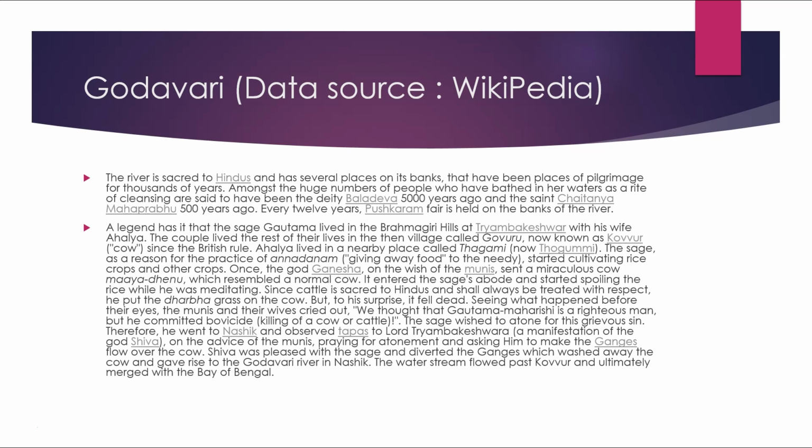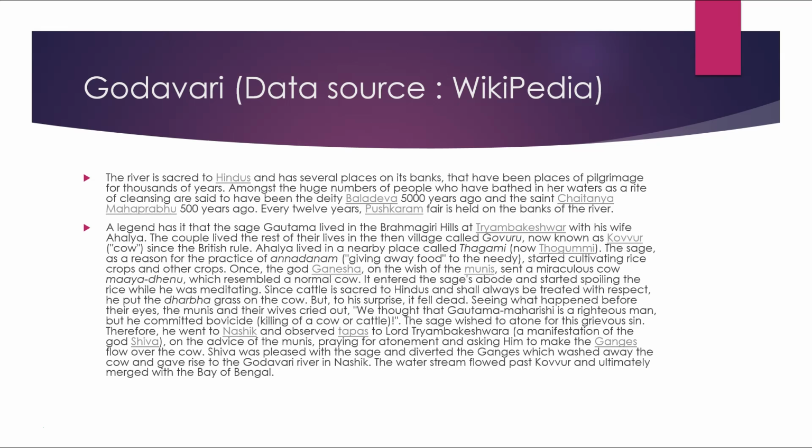and other crops. Once the god Ganesh, on the wish of the Muni, sent a miraculous cow, Mayadhenu, which appeared as a normal cow. It entered the sage's abode and started spoiling the rice while he was meditating. Since the cattle is sacred to the Hindus and shall always be treated with respect, he put the darbha grass on the cow. But to his surprise, it fell dead.